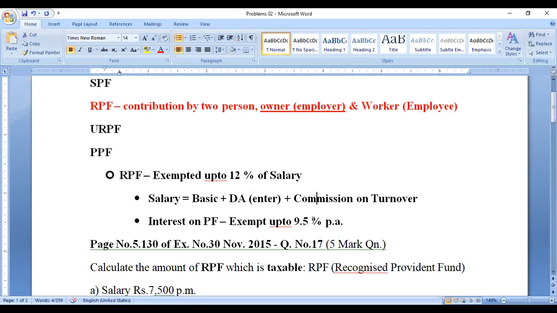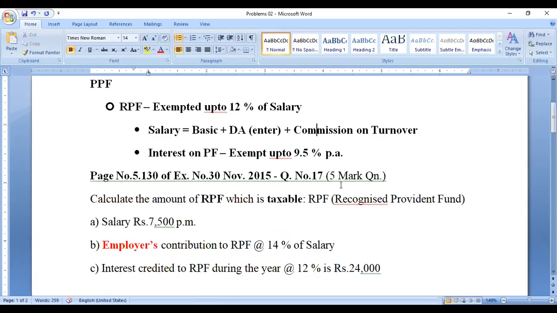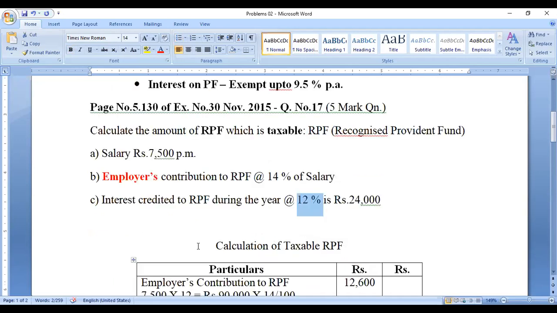Right. So in this case, I will go with the problem. These things will be given: the salary, the employee's contribution, the interest credit. Here 14 percentage is given, here 12 percentage is given. Now we can understand that there are taxable amounts. So 2 percentage is taxable, and here 2.5 percentage is taxable. So now we have to calculate the taxable recognized provident fund.